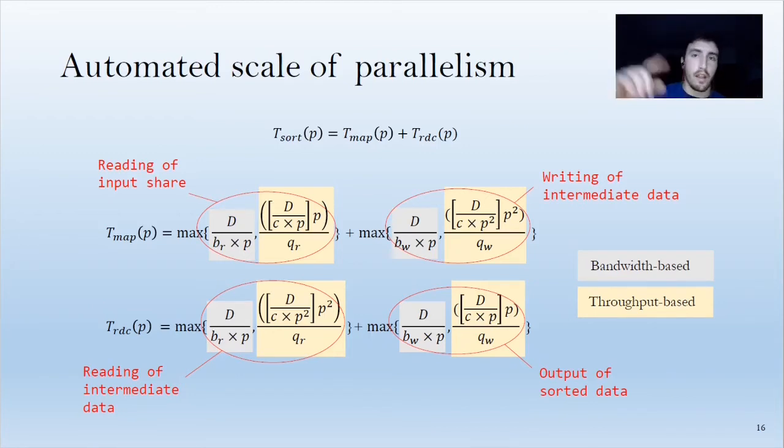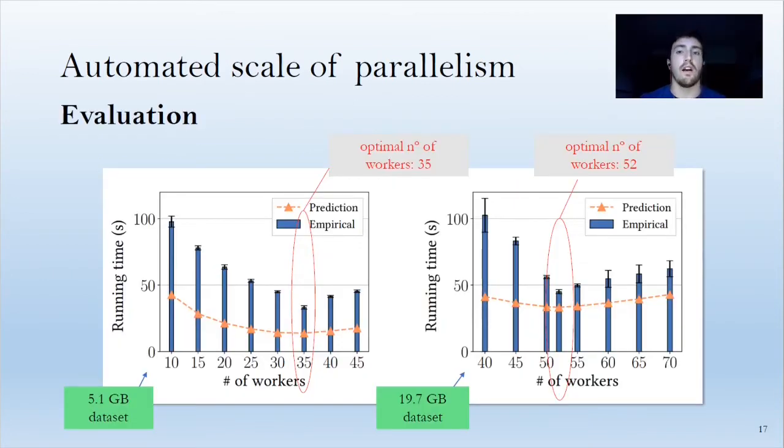And through an iterative algorithm it calculates which worker number will give the lowest sort time. This is not a prediction of the exact time the sort will take, but of which worker number will give the lowest time. So we have evaluated this prediction, and as we see, in a 5 GB dataset, Primula gave a prediction of 35 workers as the minimum, and the absolute minimum of the execution time gave the same. For a 19 GB dataset, Primula predicted an optimal number of workers of 52 that also gave an absolute minimum of the execution time.